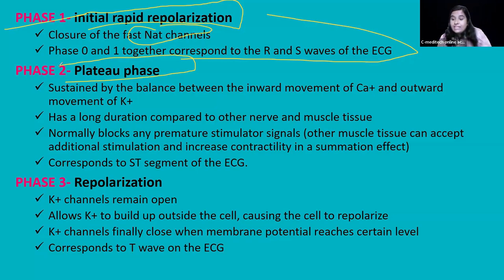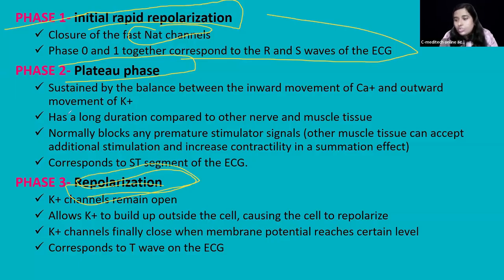Why? In phase 1, sodium stops coming in and potassium briefly leaves. The heart cells are preparing for phase 2. Phase 2 is what? The plateau phase. So it's like a quick reset moment for the next contraction. Clear? After phase 1, we have phase 2, the plateau phase, and phase 3 is the repolarization. This is the proper repolarization occurring.